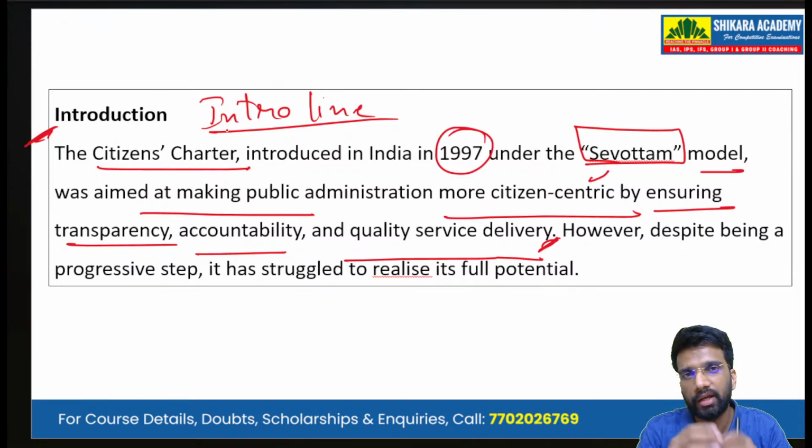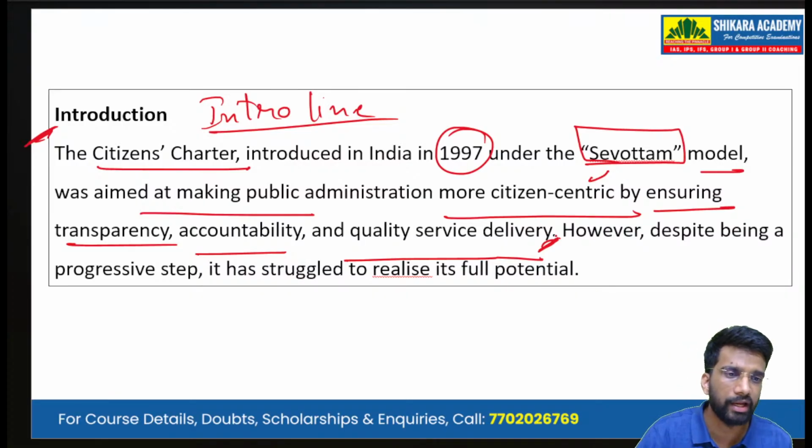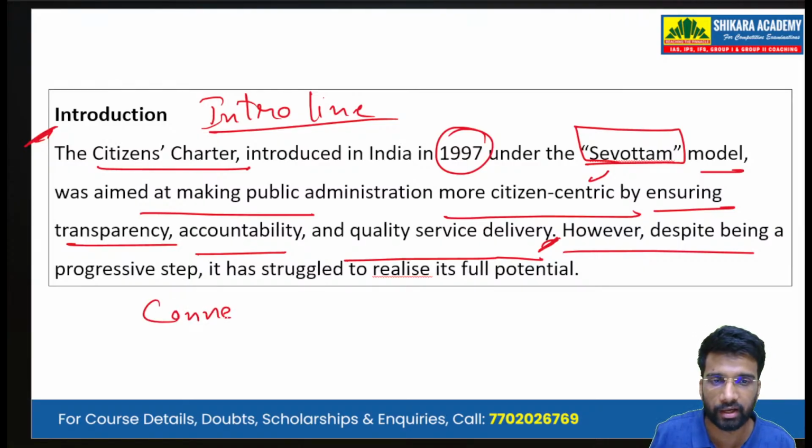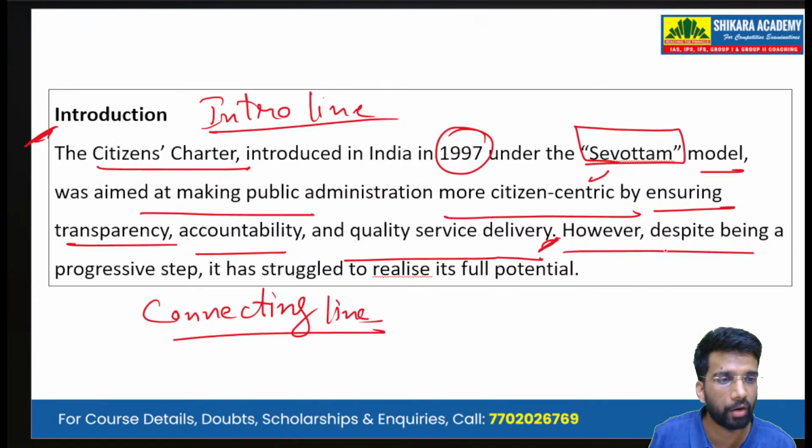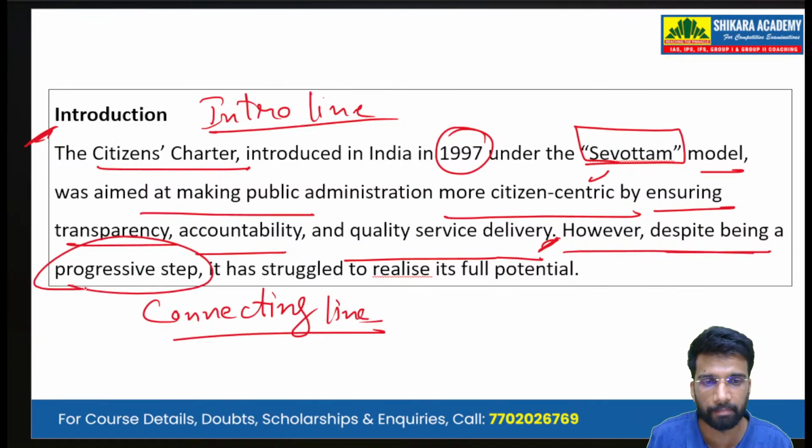First is an introductory line in which we address the introductory line that is given in the question. And in the second line, we try to connect the introduction with the body. So second will be our connecting line. And here the connecting line: however, despite being a progressive step, it has struggled to realize its full potential.